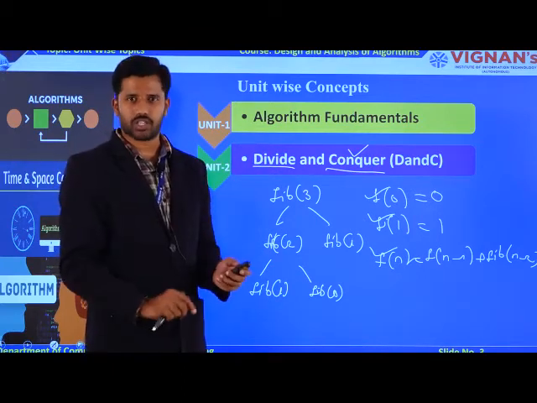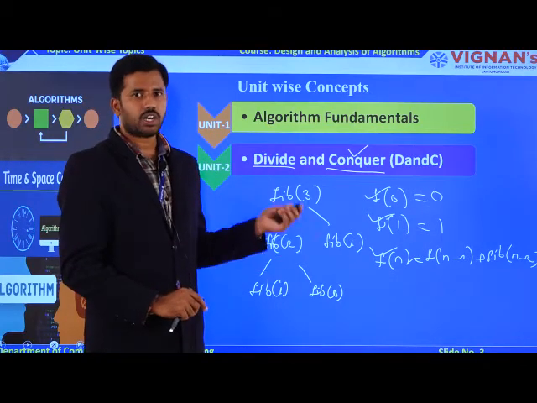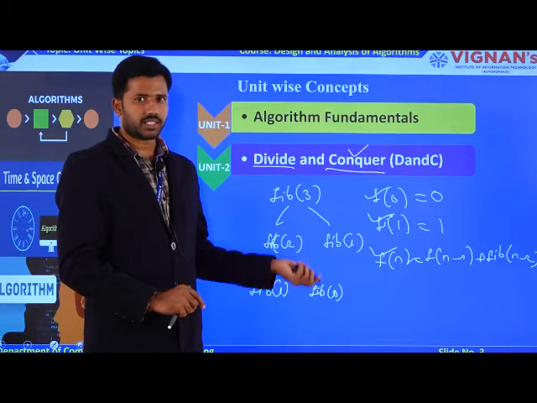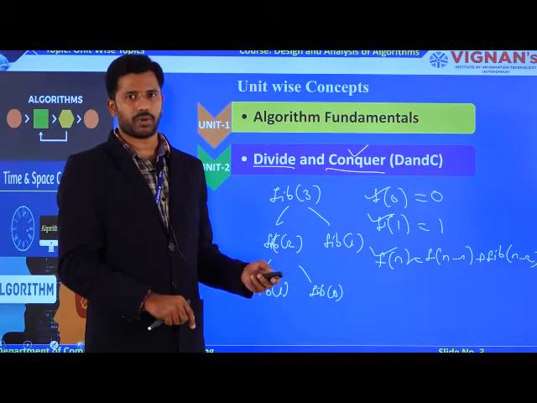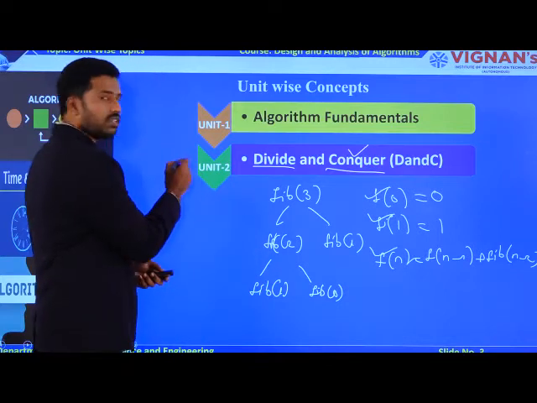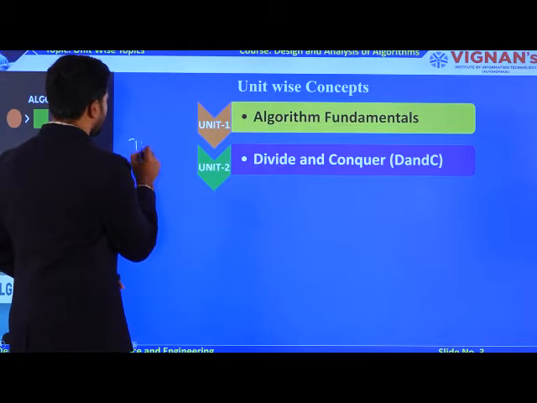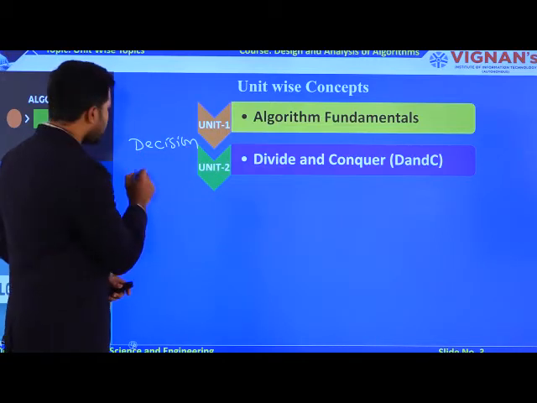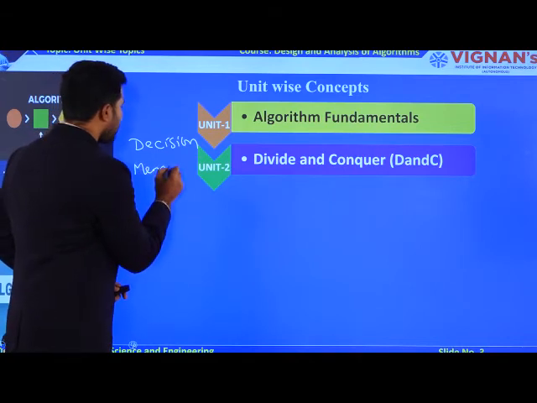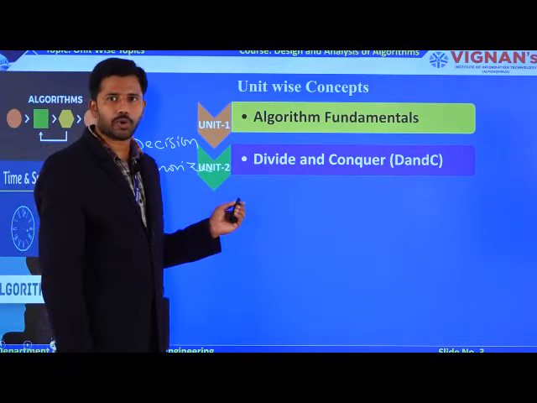That is going to be our final solution. Okay, so this is the main theme of this technique, right? Now, for every technique, advantage is there, also disadvantage is also there. So both things you need to remember. The disadvantage of this divide and conquer technique is it does not have decision capability, as well as it doesn't have a capability to memorize the previous results. This technique is suffering from these two problems.